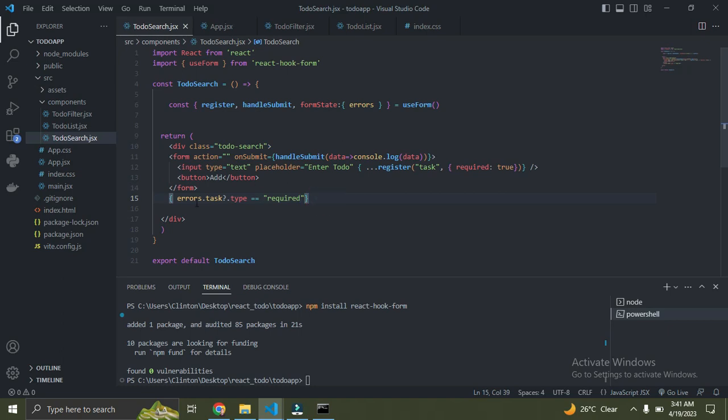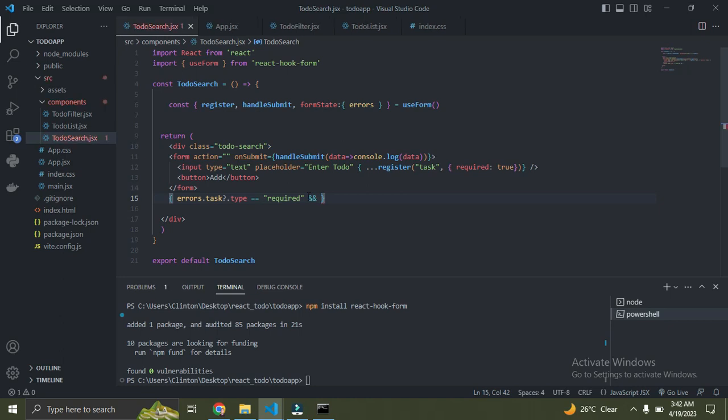We are trying to see now if there is a validation on this field, if there is a required validation on this field. Currently we only have one validation, and that is the required validation, right? Which means I must pass a value into the input field. So here we are trying to check if this validation is there and your field is empty, we are going to simply return this error.